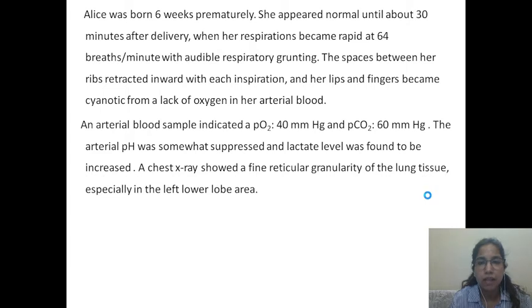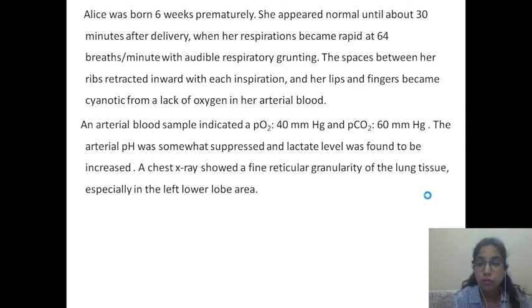When arterial blood gas analysis was done, PO2 was found to be 40 millimeters of mercury and PCO2 60. And arterial pH was somewhat suppressed and lactate levels were found to be increased. So the baby obviously had labored breathing, and there was impaired oxygenation, as you can guess from the history.